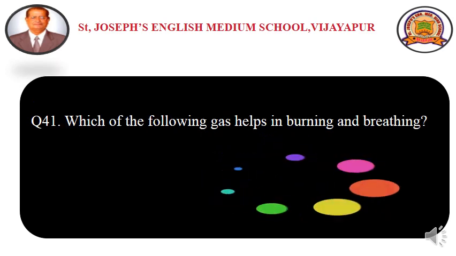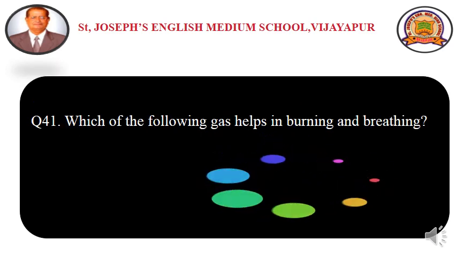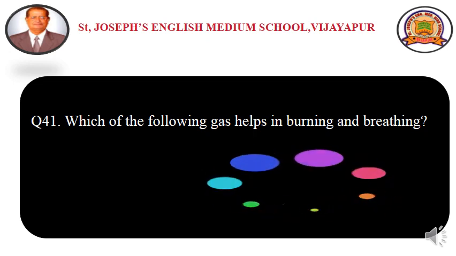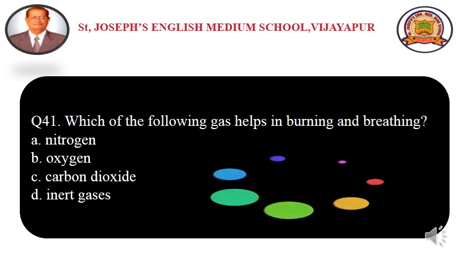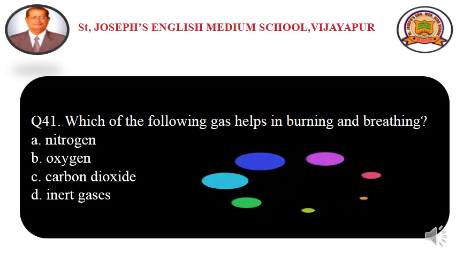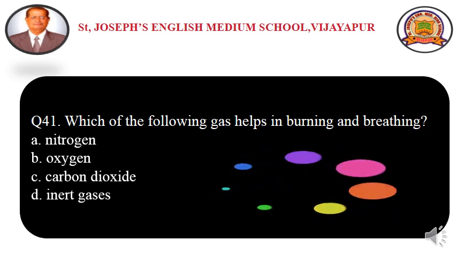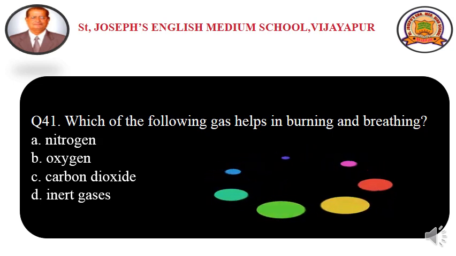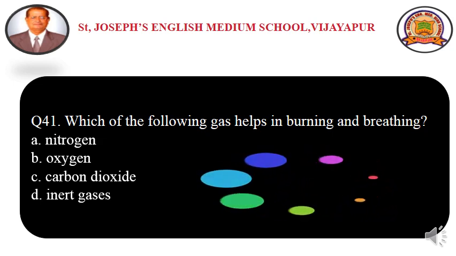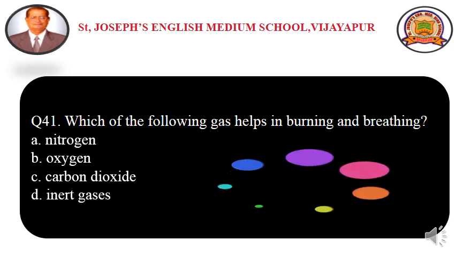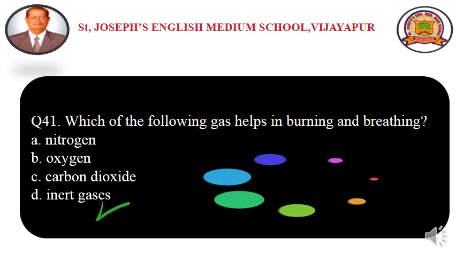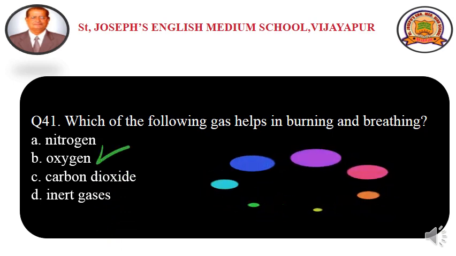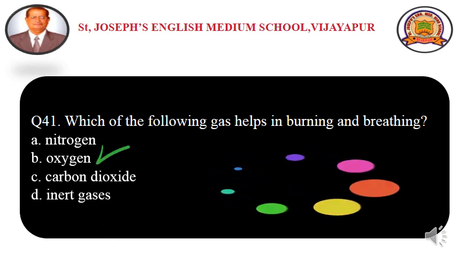Question number 41. Which of the following gas helps in burning and breathing? The options are option A, nitrogen, option B, oxygen, option C, carbon dioxide, and option D, inert gases. As we all know, we breathe in oxygen and breathe out carbon dioxide. And the same oxygen gas is needed for burning things. So option B, oxygen is the correct answer.